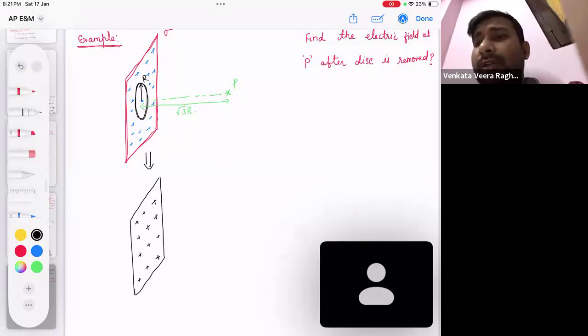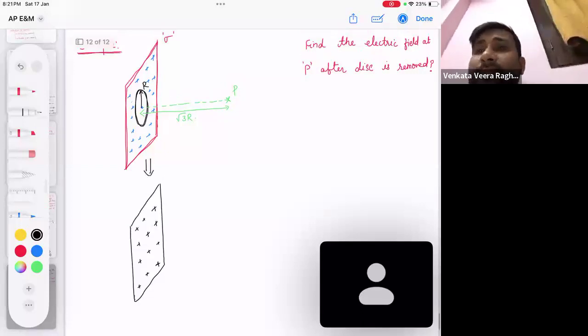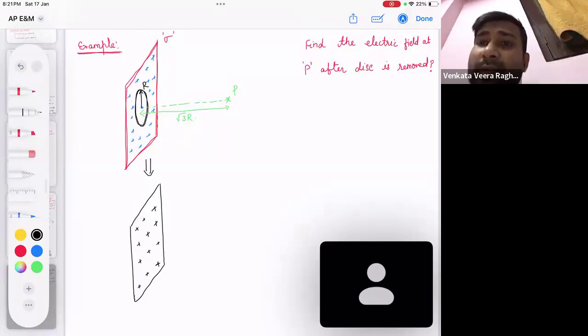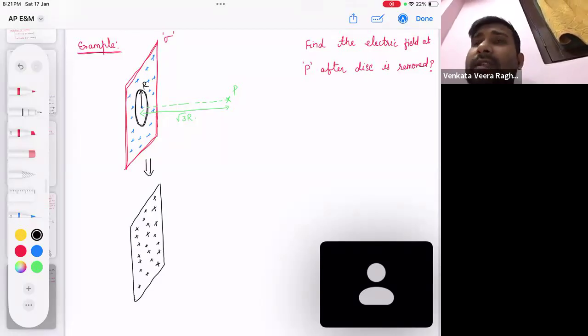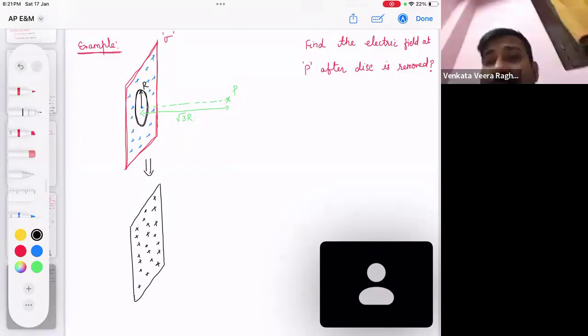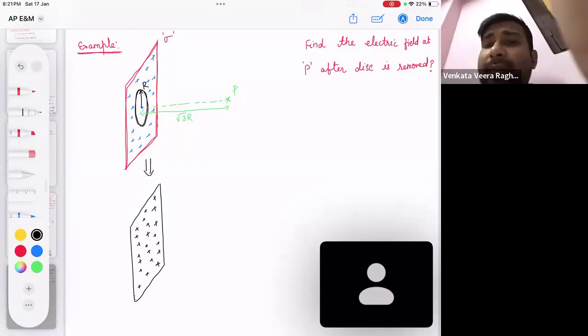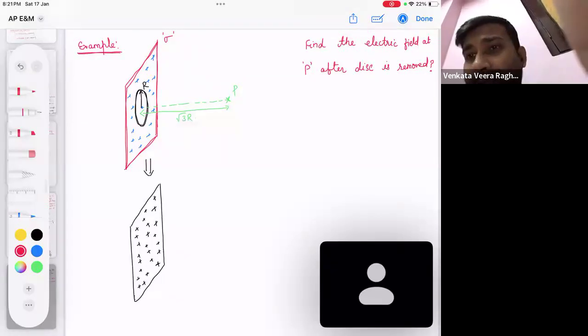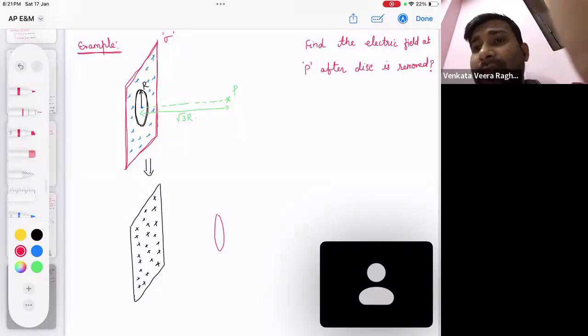They will say, no sir, this is wrong, because you don't have the complete sheet. If I say I'm going to calculate the field due to the complete sheet at that point, they will say, sir, this is wrong. But sir, the question gave me not a complete sheet; in the complete sheet, some hole is there. So what I thought: let me calculate due to the complete sheet how much will come, and the hole part I will calculate separately at point P, and consider the hole charge as something negative.